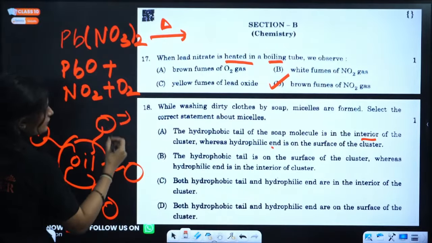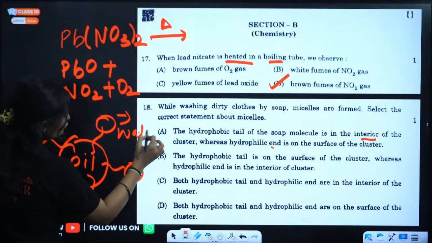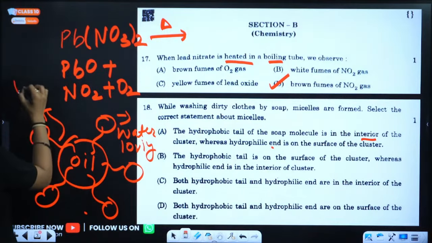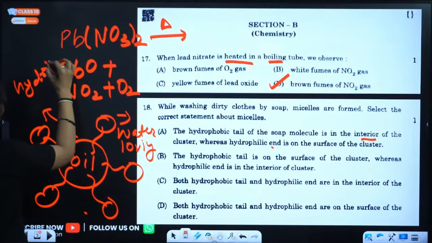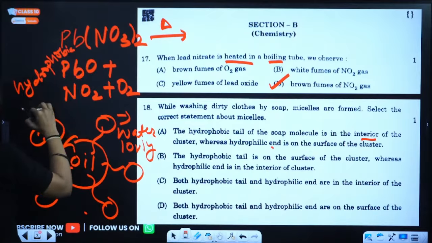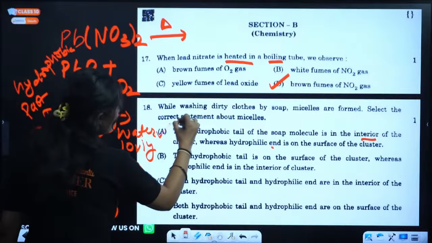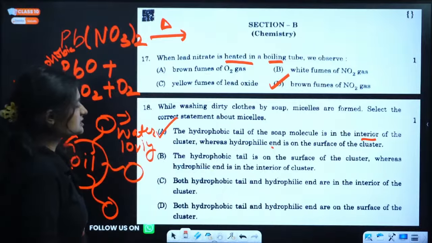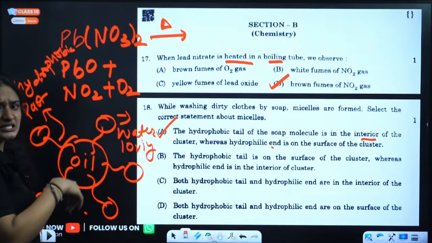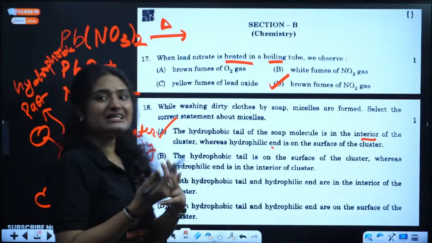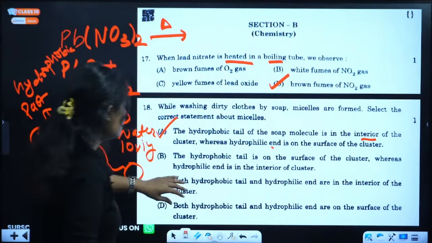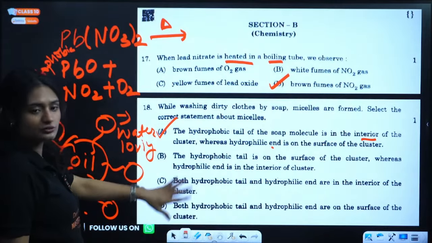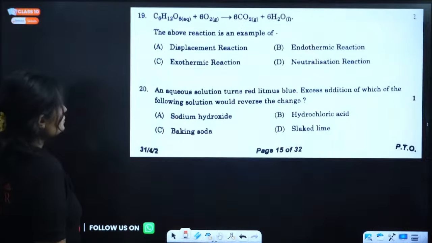This is the hydrophilic part, the water loving part, and this is the hydrophobic part. So that means A is the correct answer. The other options, with the tail on the exterior or both on the exterior, are incorrect. Next question.